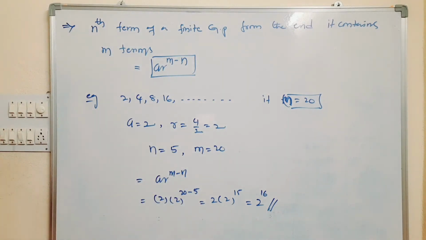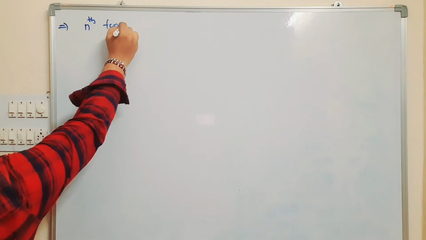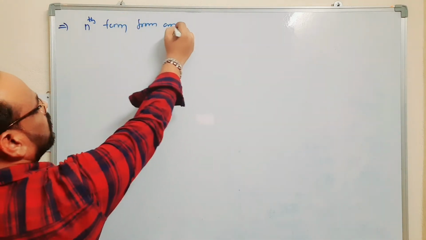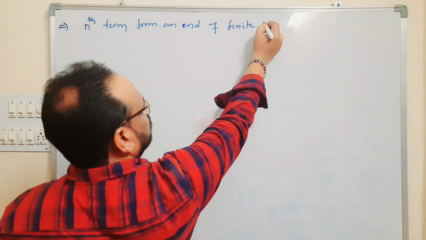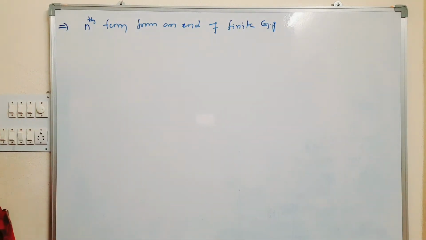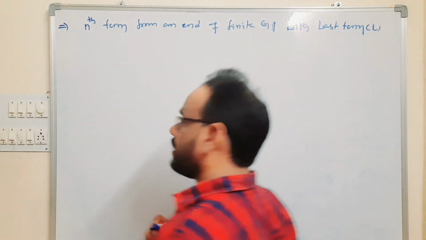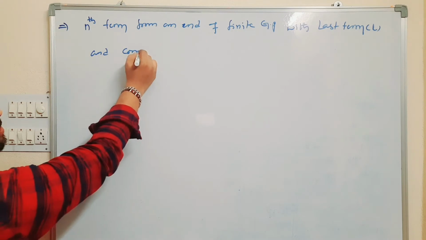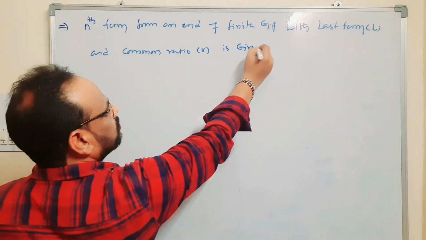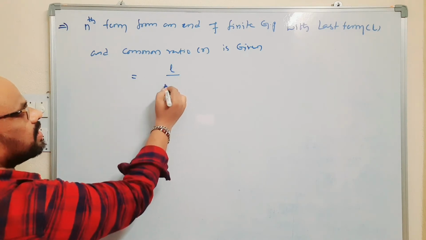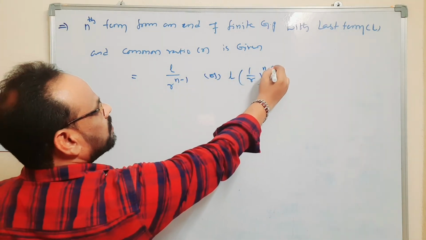Okay, next point: the nth term from the end of a finite GP. If the nth term from the end of a finite GP with last term L and common ratio R is given, then the formula is L by R power n minus 1, or L into 1 by R whole to the power n minus 1.